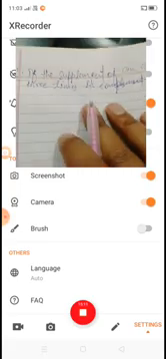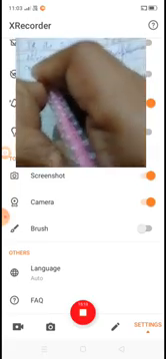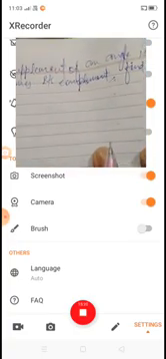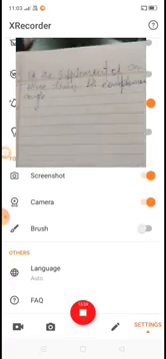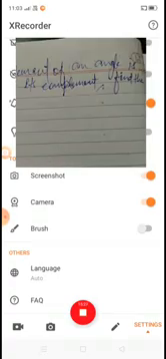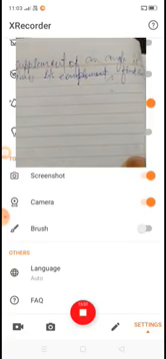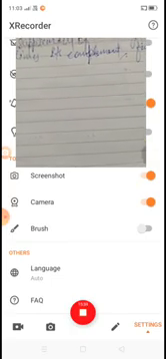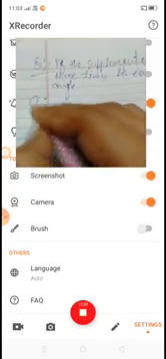Find the angle. If the supplement of an angle is 3 times its complement, find the angle. Now solve it.